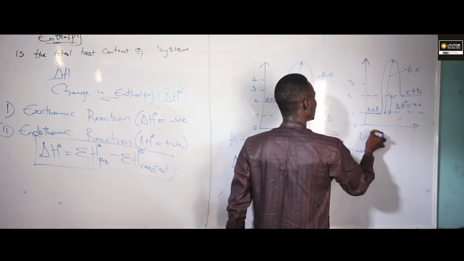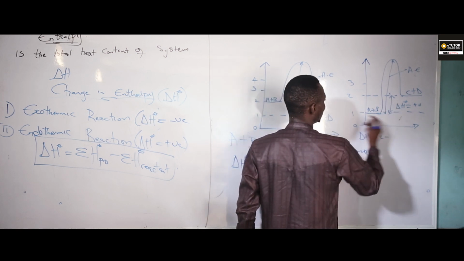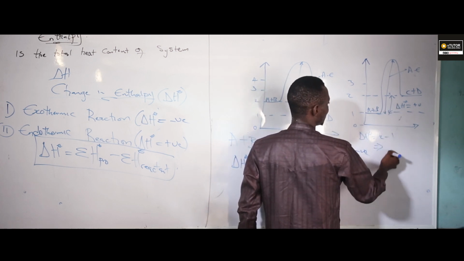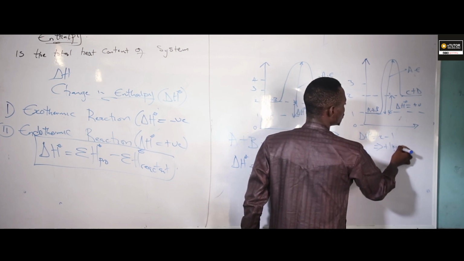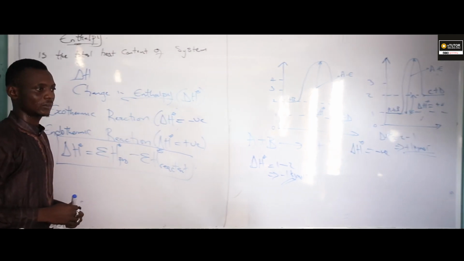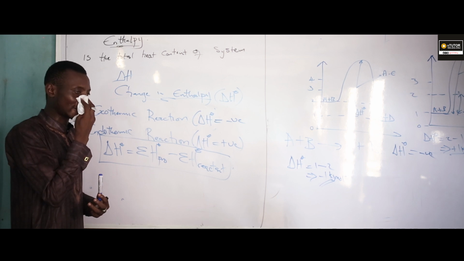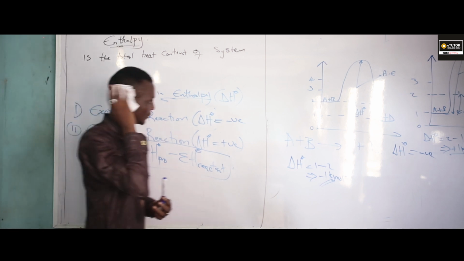Now my delta H for this system is going to give me final, which is 2 minus 1. What's the answer? That's plus 1 kilojoule per mole. Are you there? Do you understand? Yes, sir. Any question? Okay. Let us move to calculation in enthalpy.